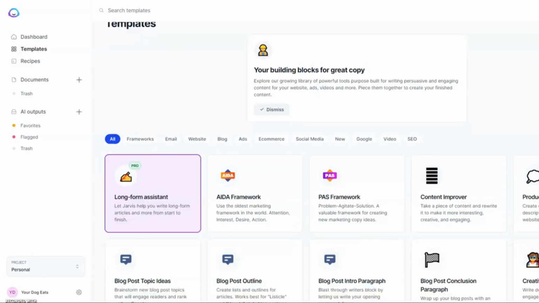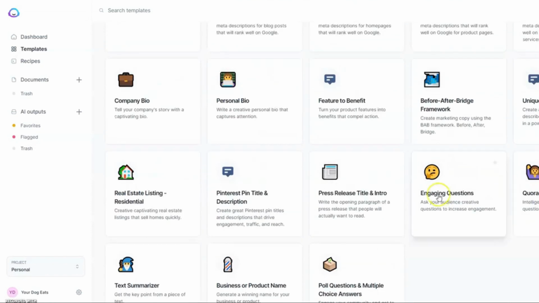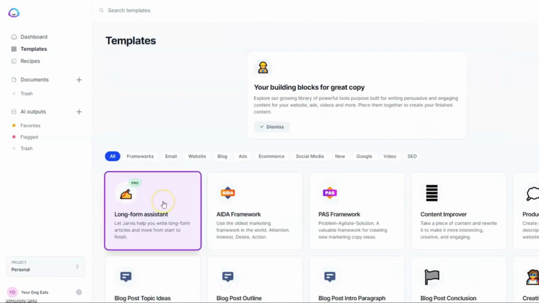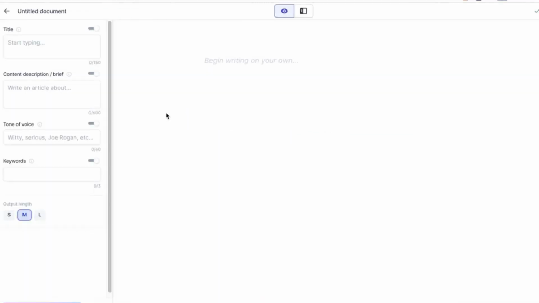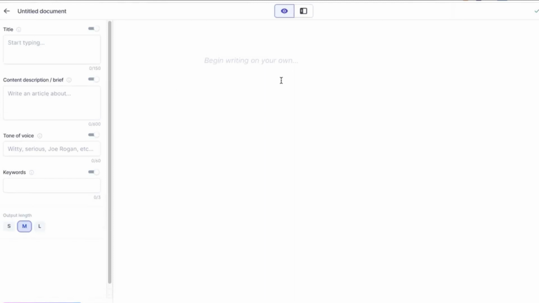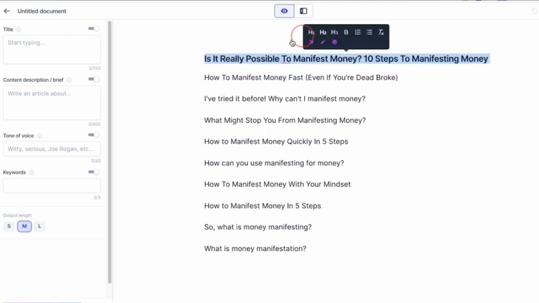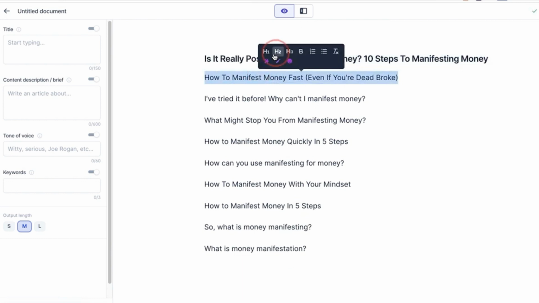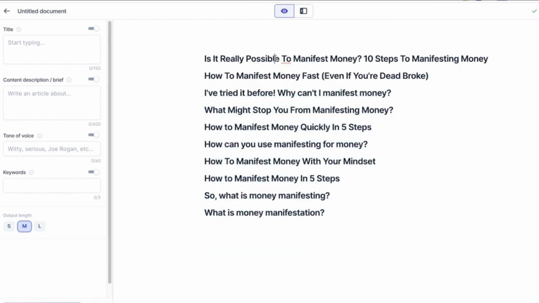Once you log in, you will see this dashboard. You can generate various types of content. For this purpose, select Long Form Assistant. Next, select Start from Scratch. Paste the questions you got from the previous step. Mark all these as headings. Add space between the questions, and I will show how this online tool will auto-generate high-quality content.